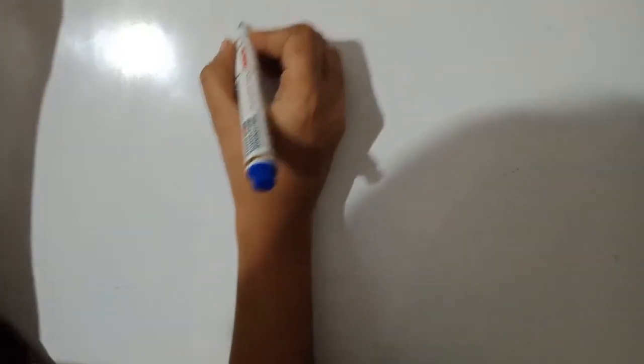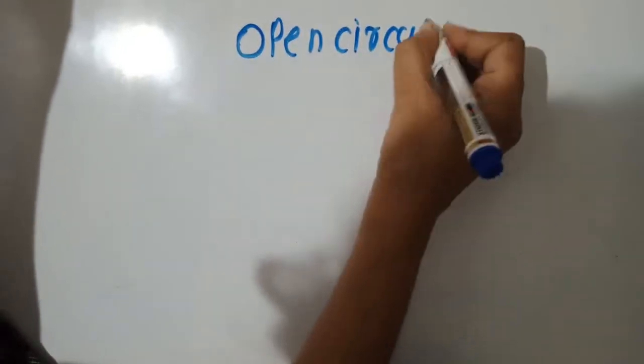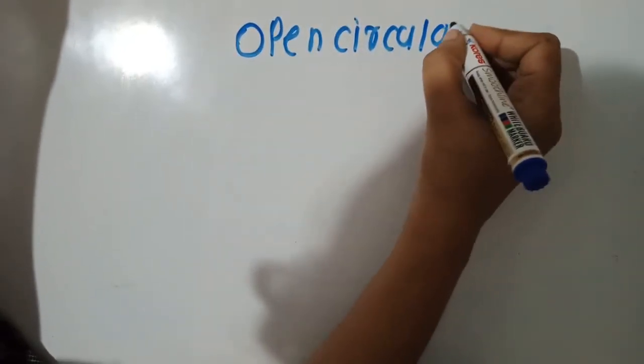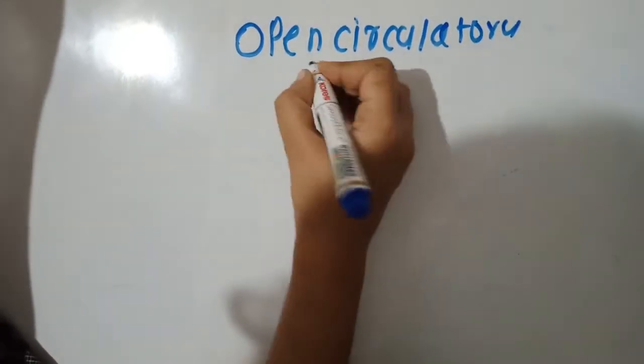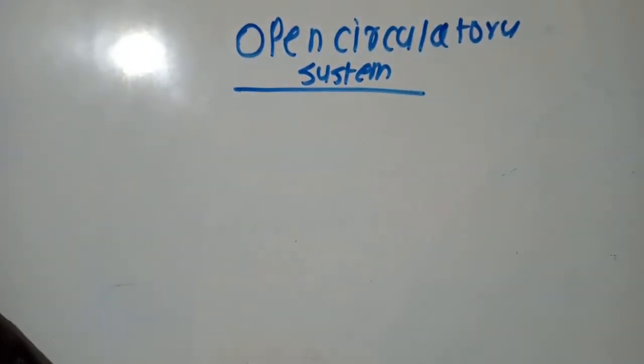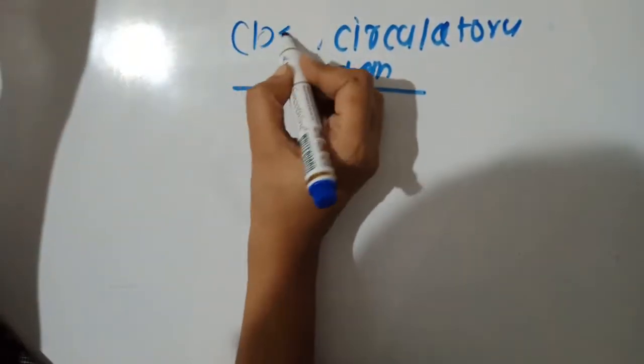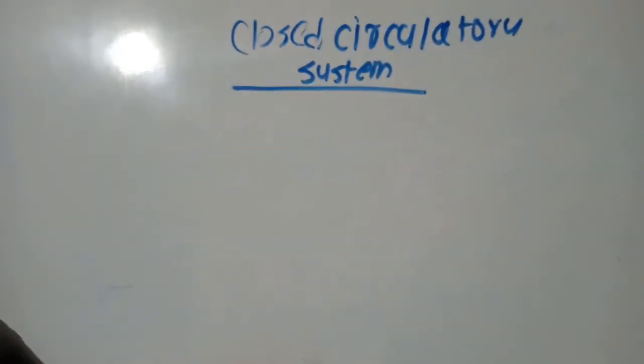Now we'll see the open circulatory system. Then we'll see the difference between the two. So here, in the closed circulatory system, we have a